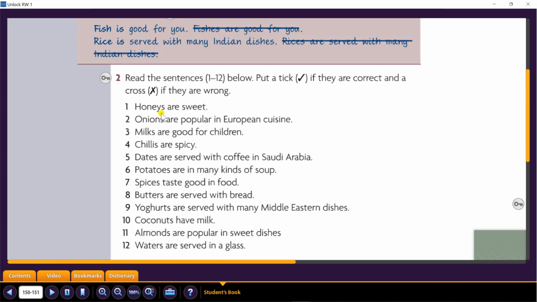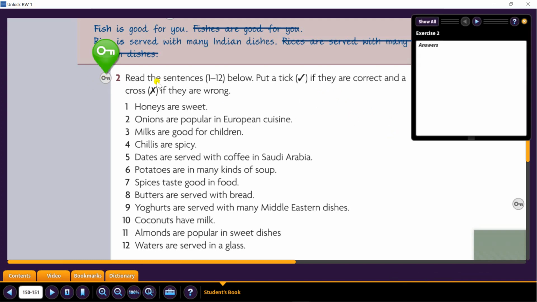Can we say 1 honey, 2 honeys, 3 honeys? Onions are popular in European cuisines, and so on and so forth. Take 5 minutes, pause the video right now, and try to decide if these sentences are correct or not.